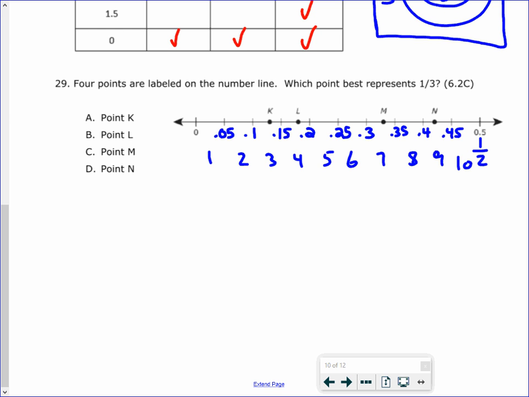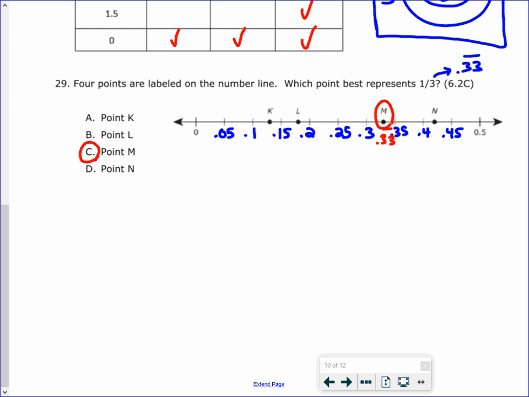And hopefully, you know this fraction is 0.33 repeating. So that means you can kind of use your dots here to figure out where it will go. So 0.33 should be this one right here, so N. So the answer would be N.